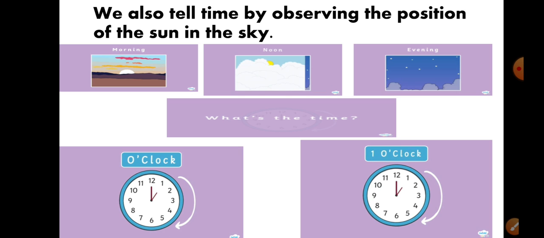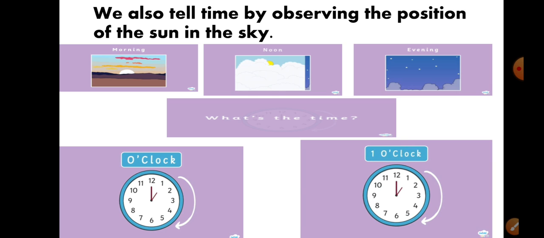In the morning, the sun rises, that is morning time. Then, when the sun is literally above you, at that time it is afternoon time. When the sun is setting, it is evening, and at night, when the sky is full of stars and moon, at that time it is night. So this is very, very important to understand.